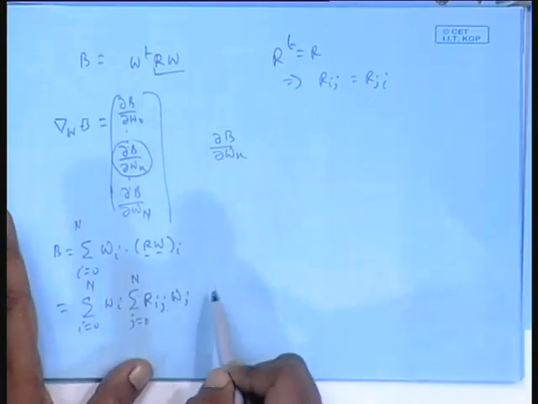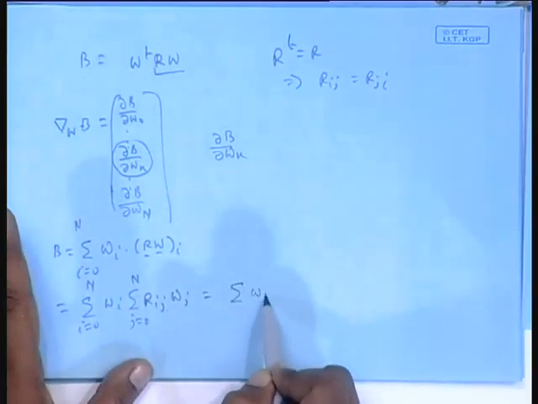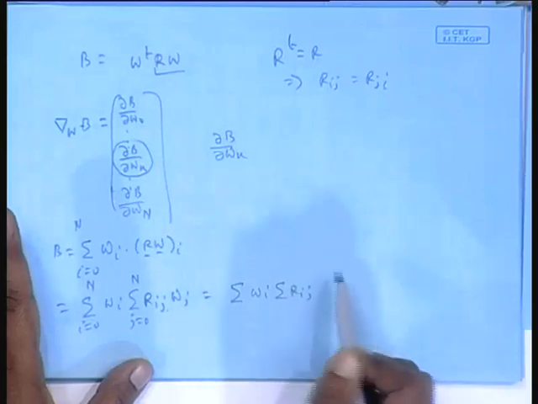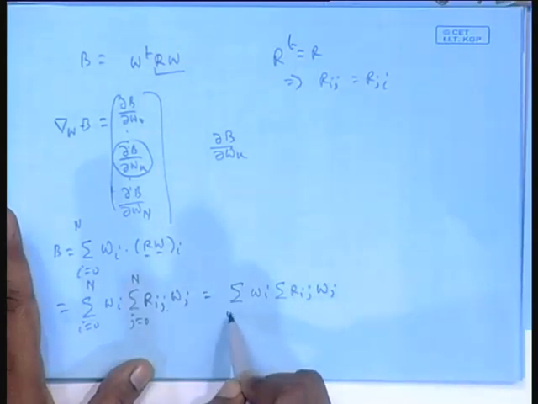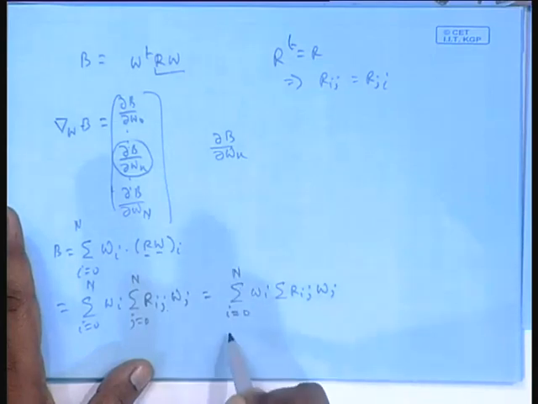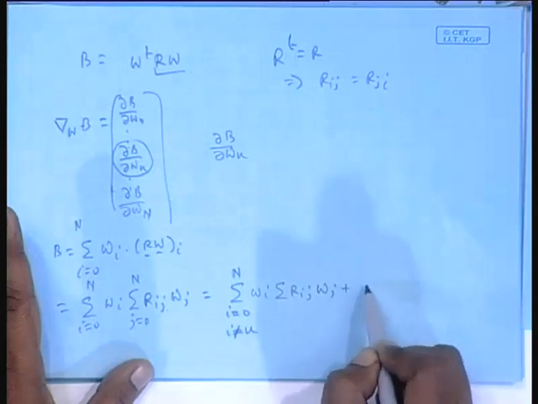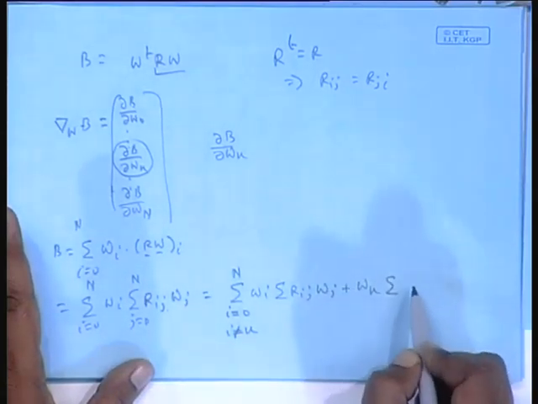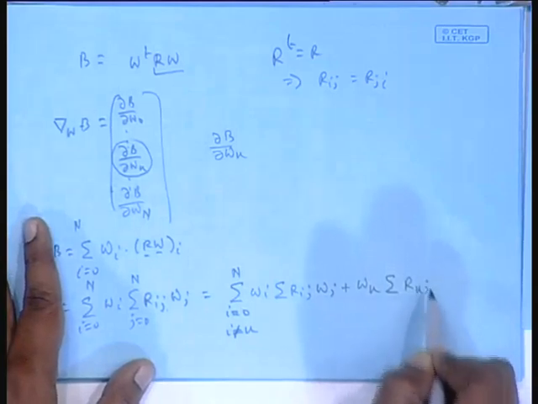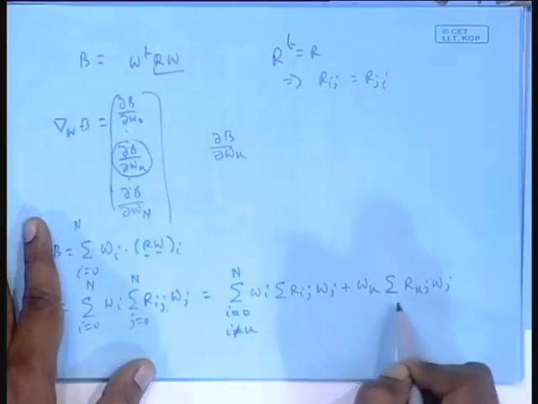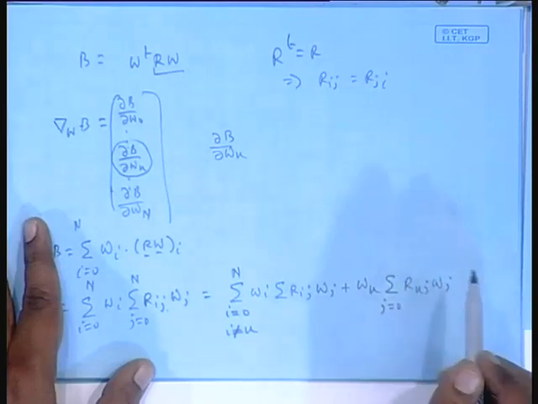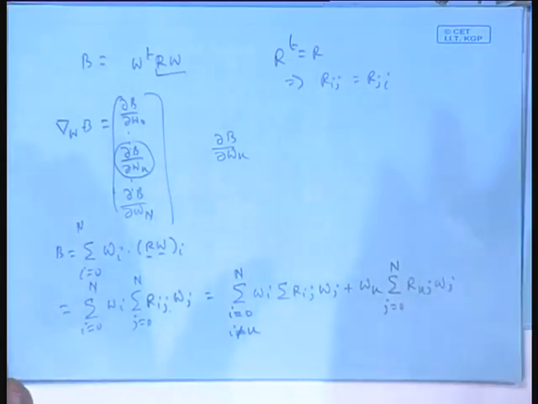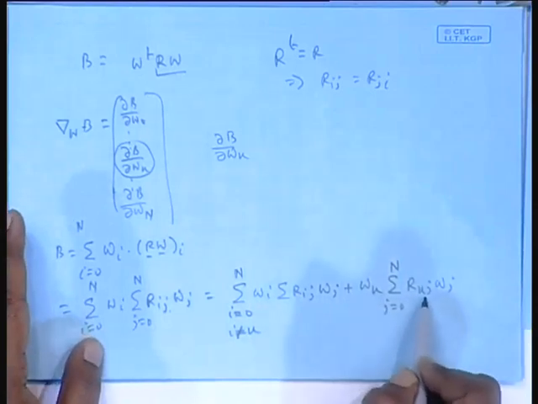So, I equal to k means Wk, the I equal to k case I am writing separately. So, there is Wk, summation with i as k here, or Rkj. Wherever I had i, I am replacing that by k.